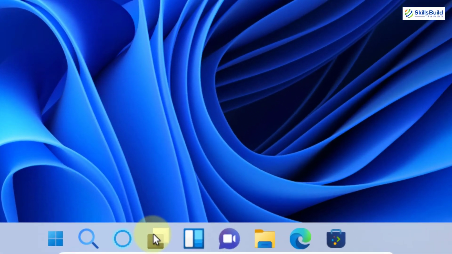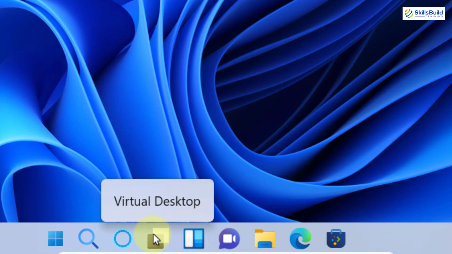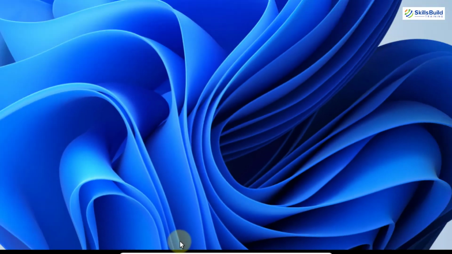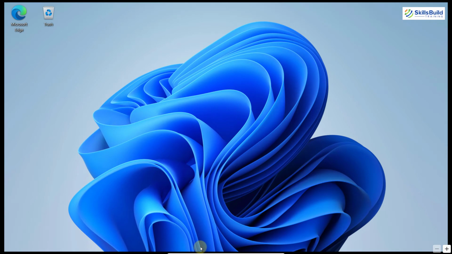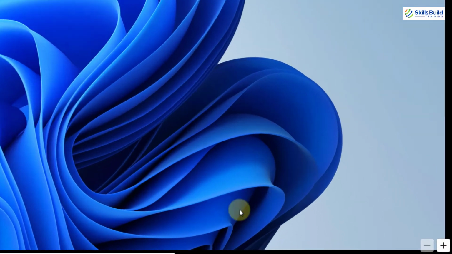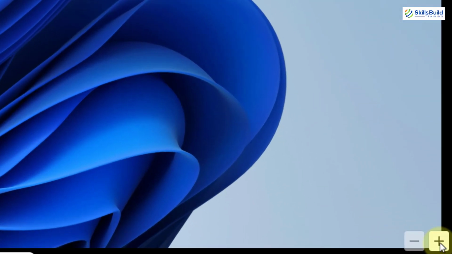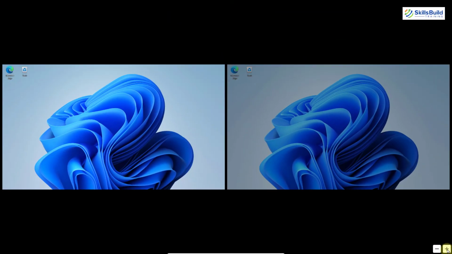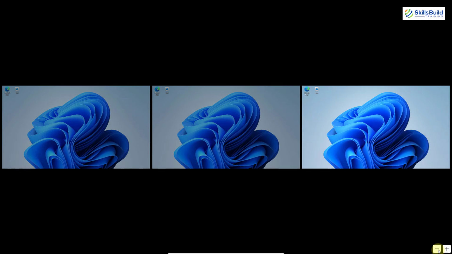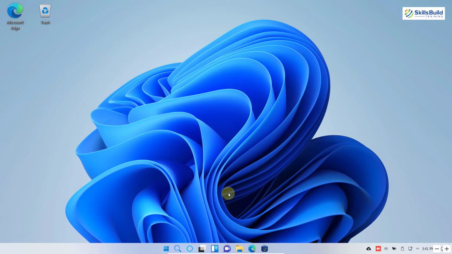Here we have the desktop option. If you just click on it, it will open virtual desktop for your system. Here you can see at the moment we only have one virtual desktop, and in case you want to add more, just keep pressing on this plus sign, and you can see it is adding more and more virtual desktops. In Windows 11 we have this option at the bottom, but again it's a mixture of Windows and Linux in here as well.